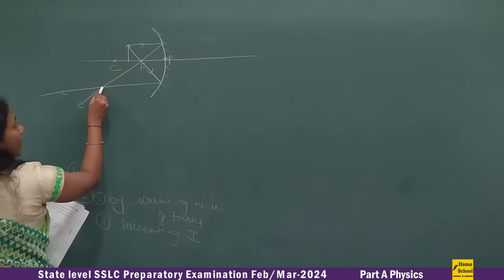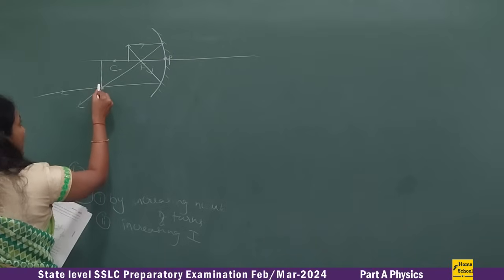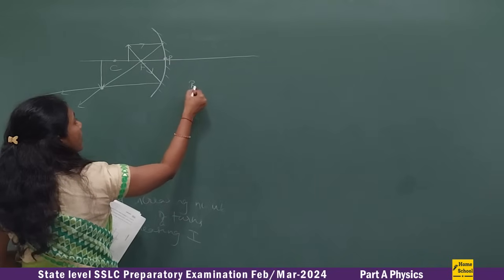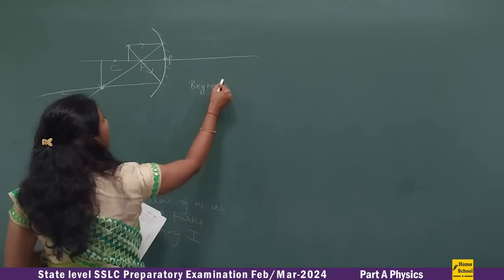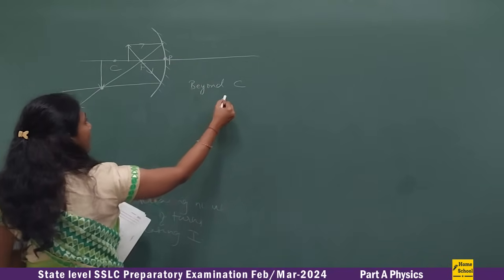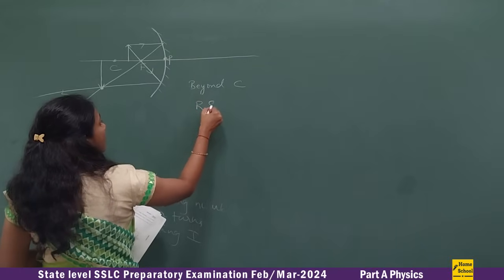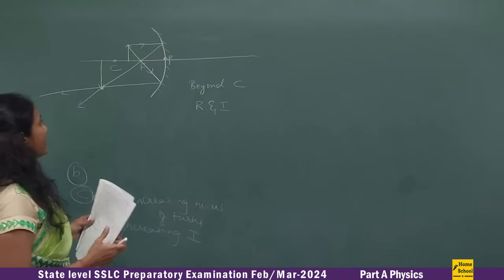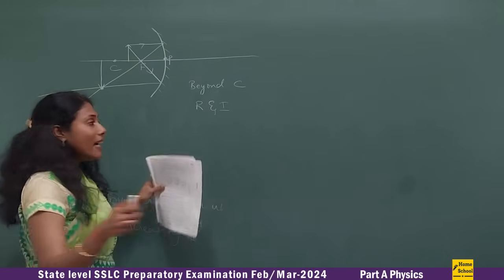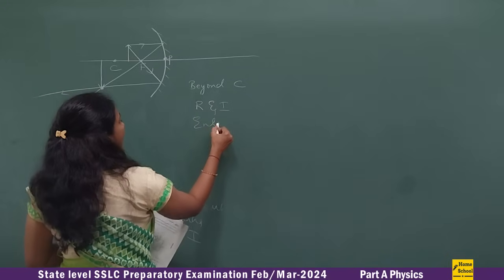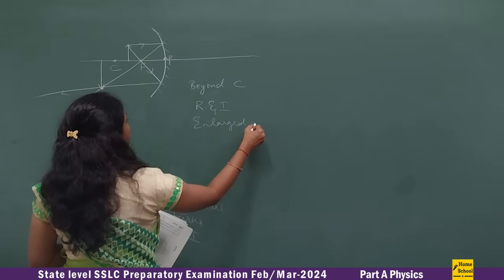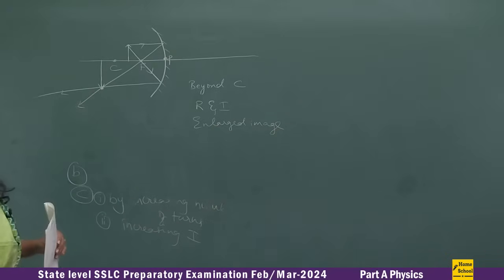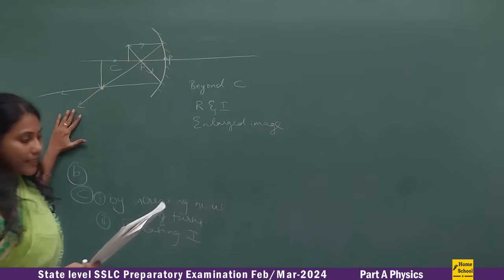So here the reflected rays are meeting. That means here is the image formation. So where is the image formed? The image is formed beyond C. What is the type of image? The type of image is real and inverted. And it is an enlarged image, quite an enlarged image you will get. So that is all about the ray diagram.